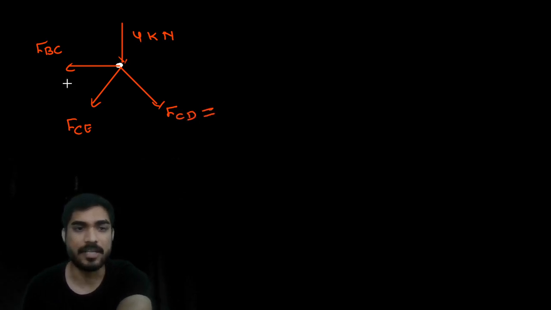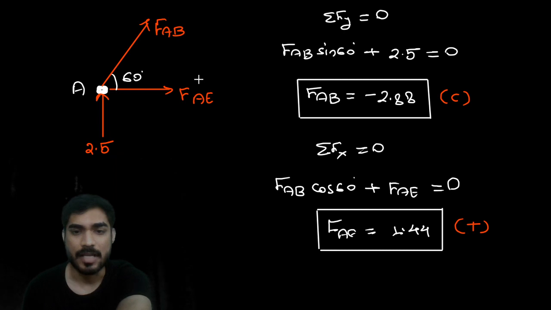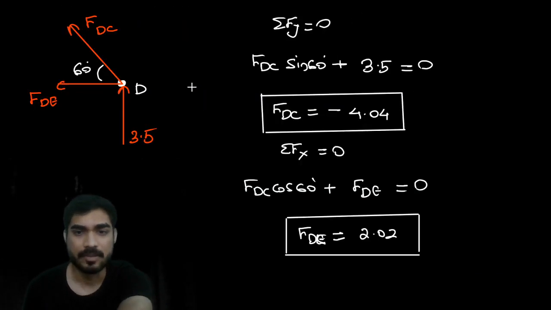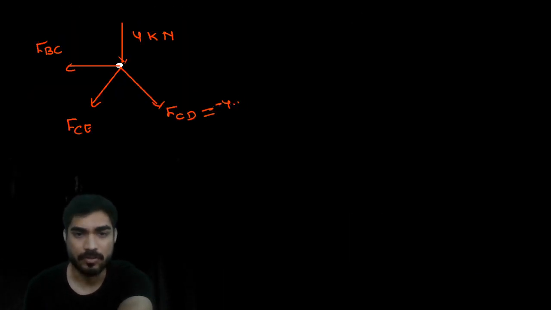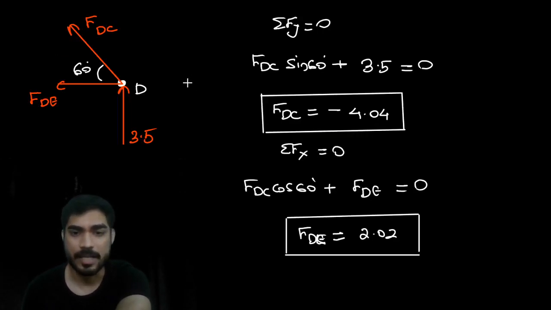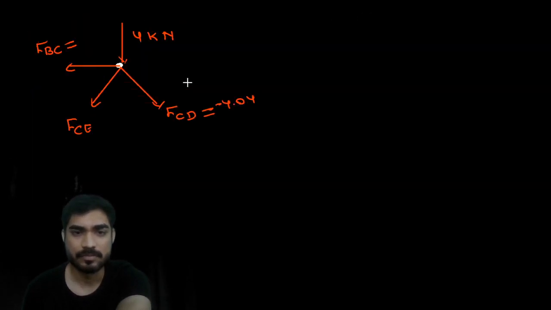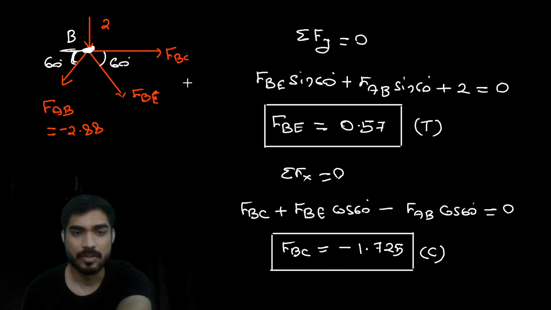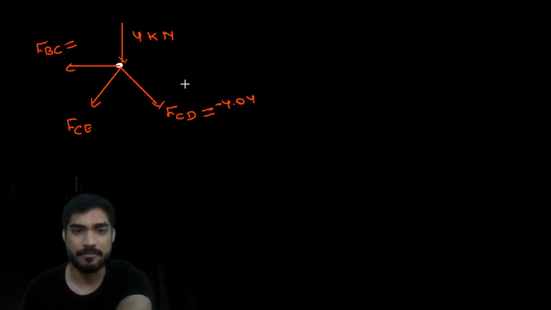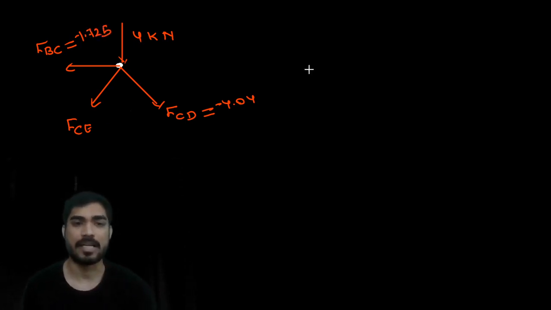So FCD we know. FCD how much? -4.04. FBC also we know. FBC how much? Minus 1.725. Okay, so now we need to find FCE.